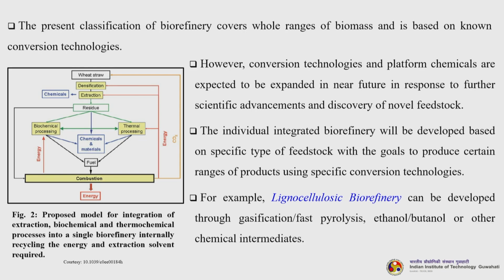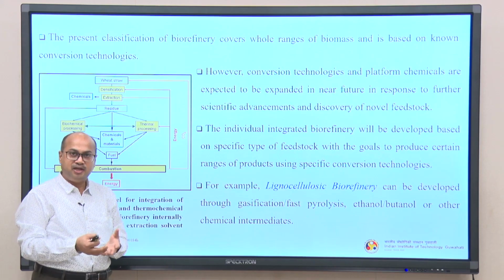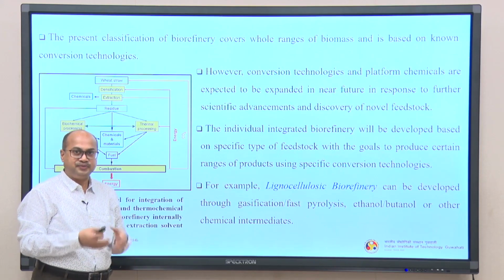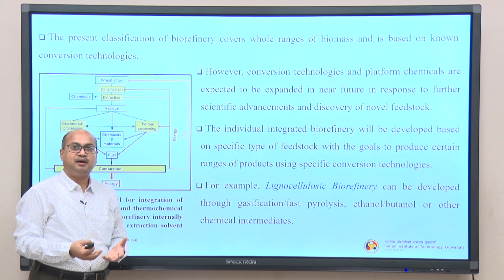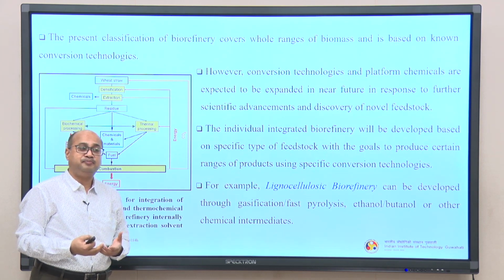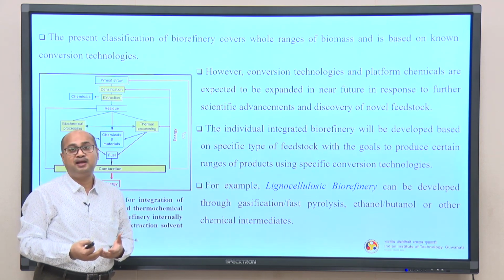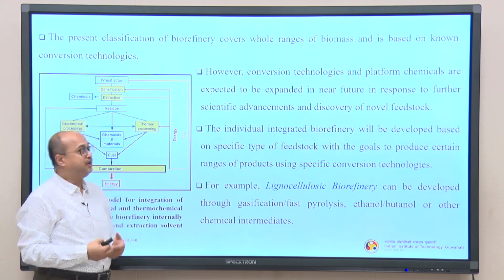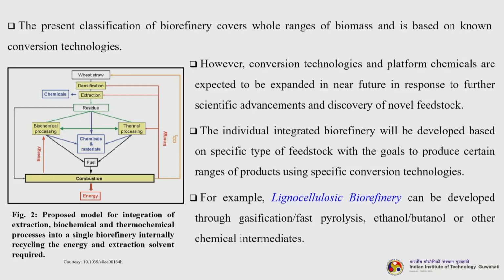Whatever carbon dioxide is generated during the entire processing is again being consumed by the wheat to grow itself, correct. So, this is why lignocellulosic biomass plays a role in environmentally benign technology.